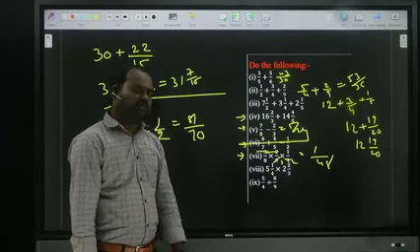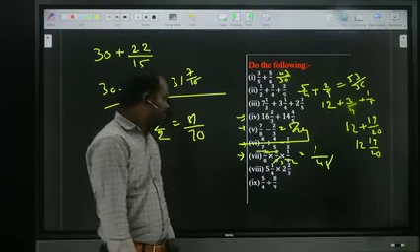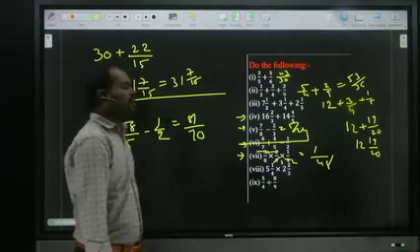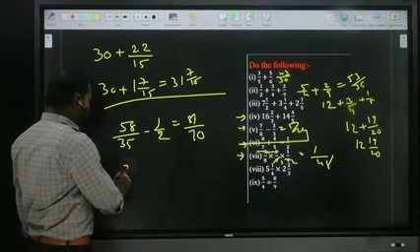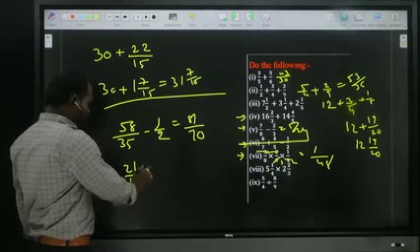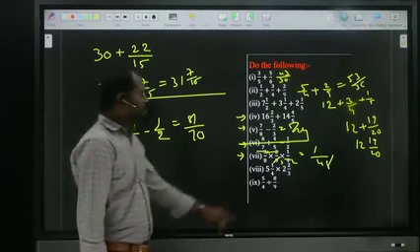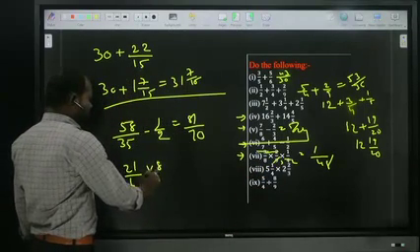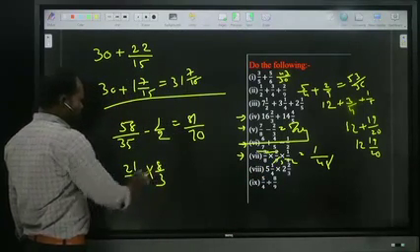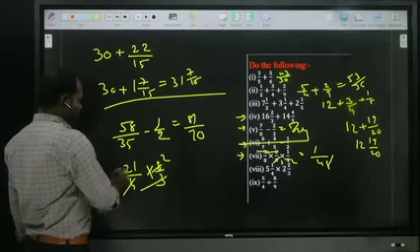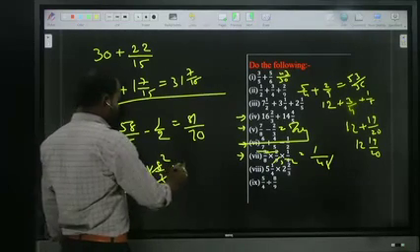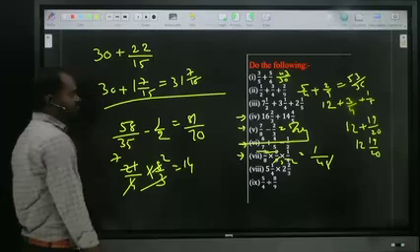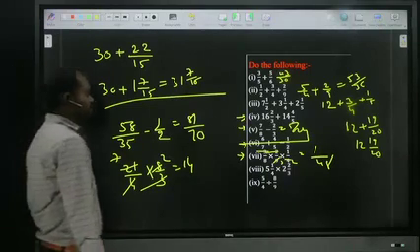Next, mixed fractions ma. Mixed fractions, conversion compulsory required. What will happen ma? 4 5s are 20 plus 1, 21 by 4, into 3 to the 6 plus 2, how much ma? 8 by 3. 4 twos, 3 sevens. So what is the answer ma? 14. Answer is 14. Right ma?